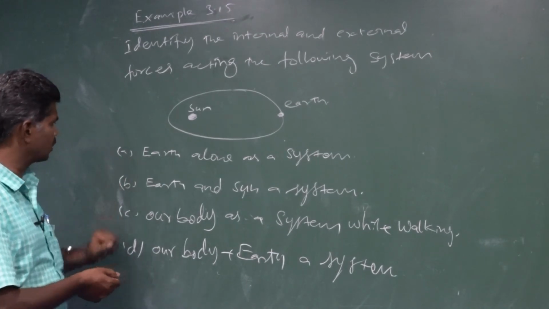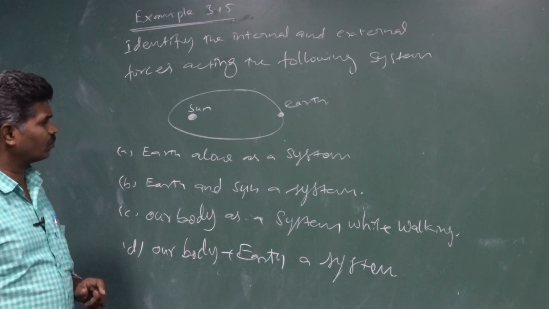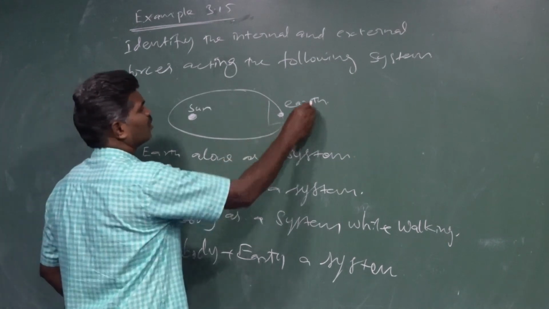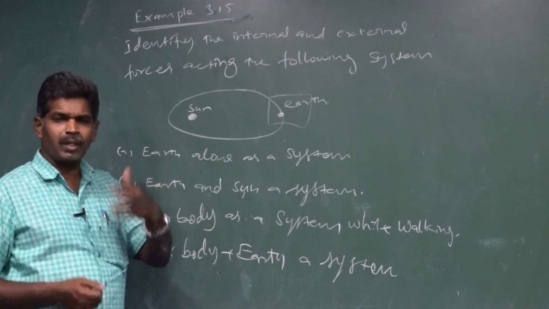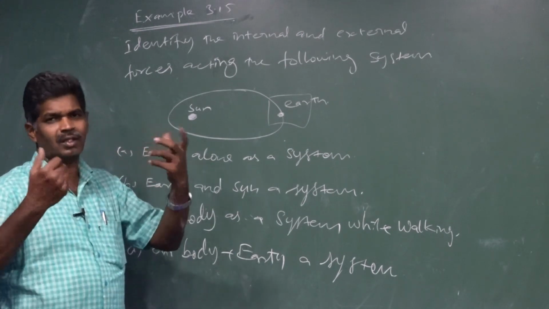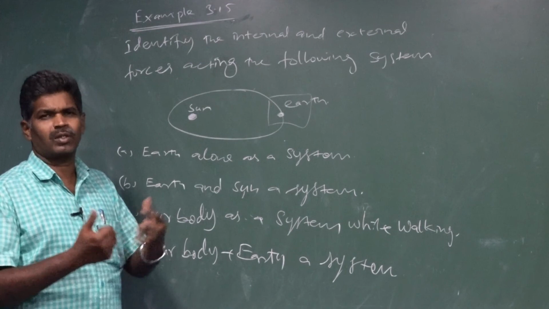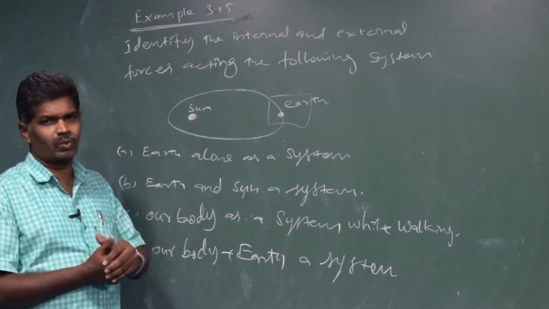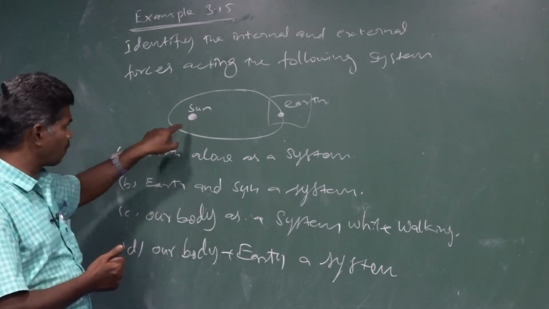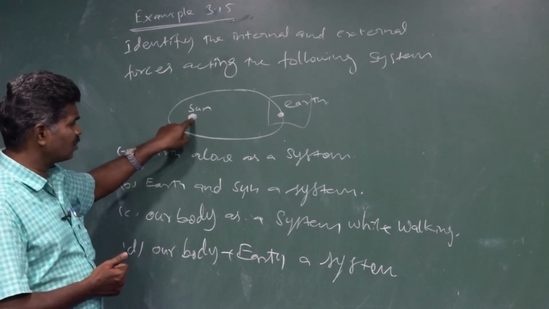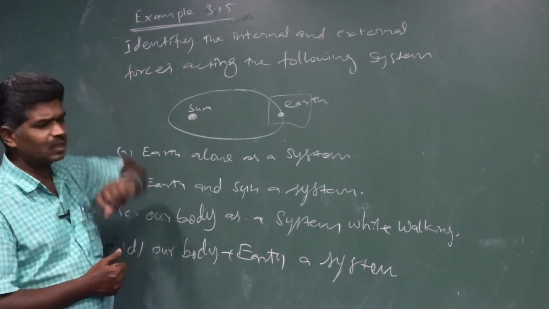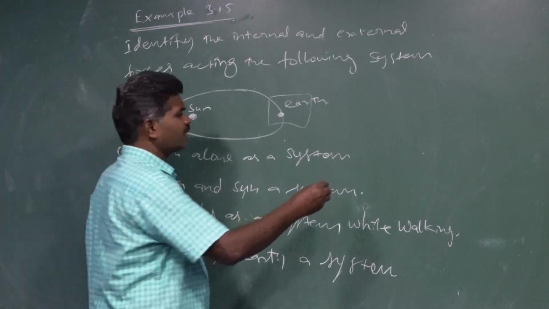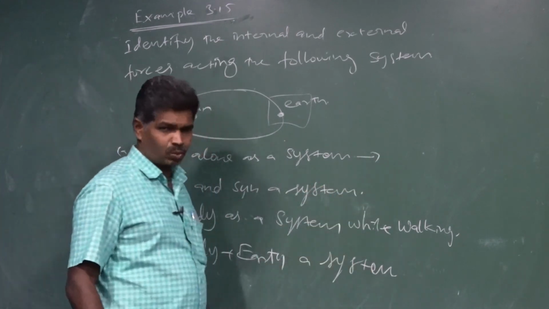The first question is, earth alone as a system, which means this alone is our system. There we may have many forces. In between the earth's particles, the forces that may be acting are internal forces. What about the sun's gravitational force acting on the earth? That is an external force.